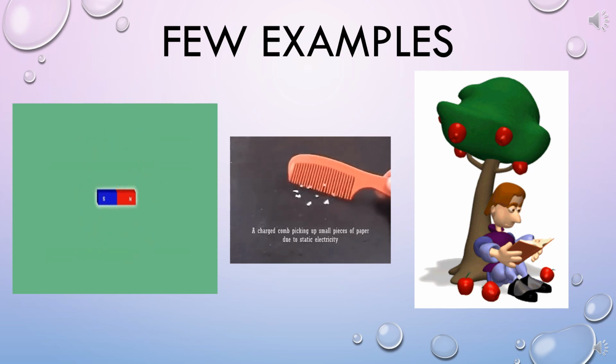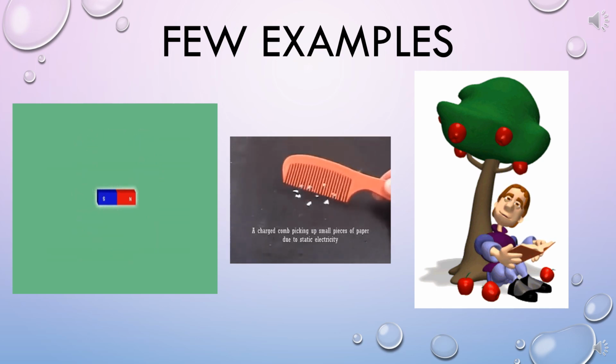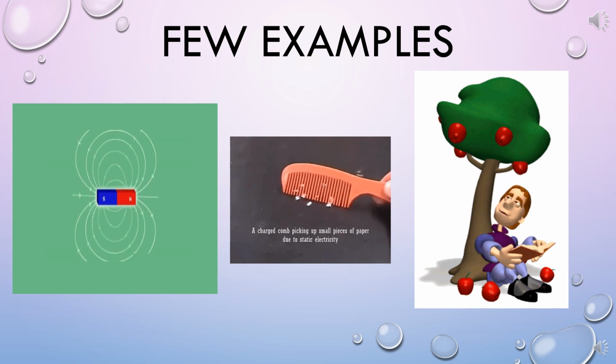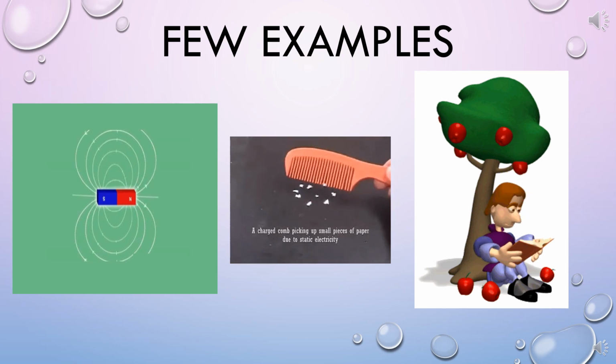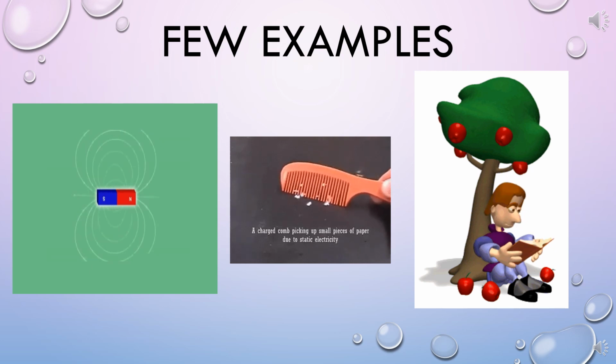So the electrostatic force is another example of non-contact force. The third non-contact force is gravitational force. Every object in this universe attracts every other object with a certain force, and the force with which two objects attract each other is called the force of gravitation.